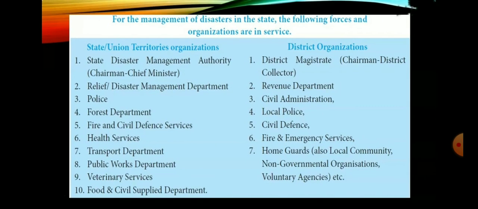Okay, for the management of disasters in the state, the following forces and organizations are in service: state and union territories organization, then district organization. Look at this table.